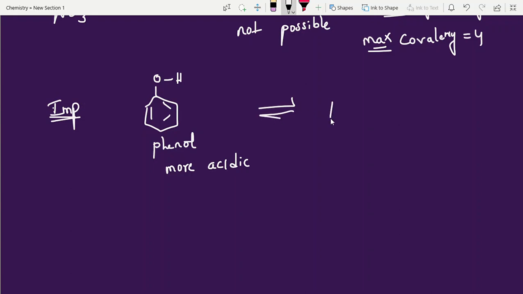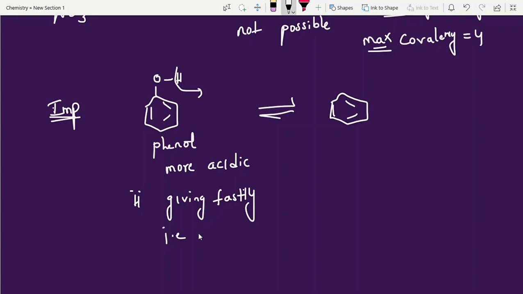He is losing hydrogen fastly. Why he is losing hydrogen fastly? See, who is giving hydrogen fastly? Hydrogen giving fastly, that is more acidic. Why he is giving fast? Means see, after losing hydrogen he forms O minus. O minus is nothing but phenoxide ion.